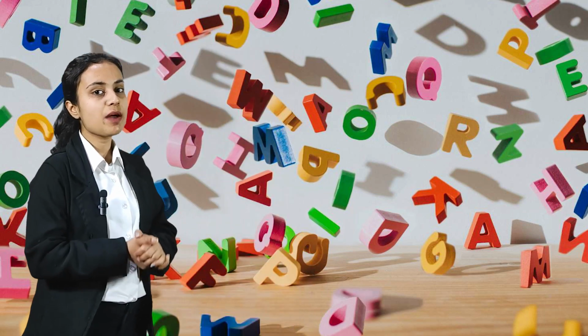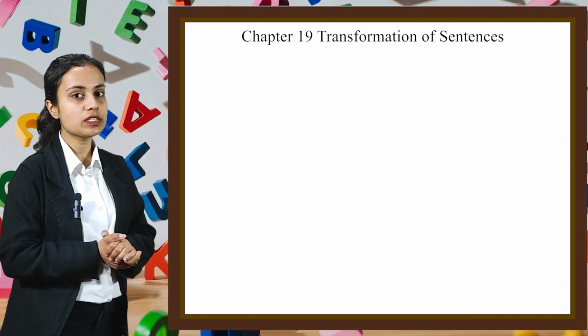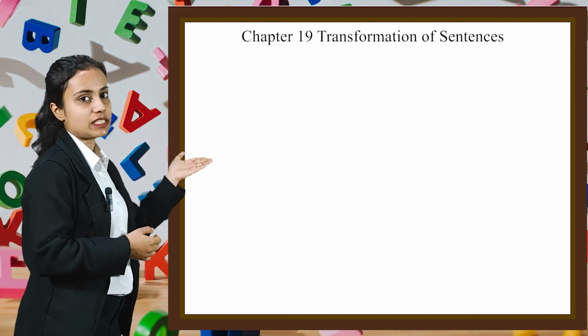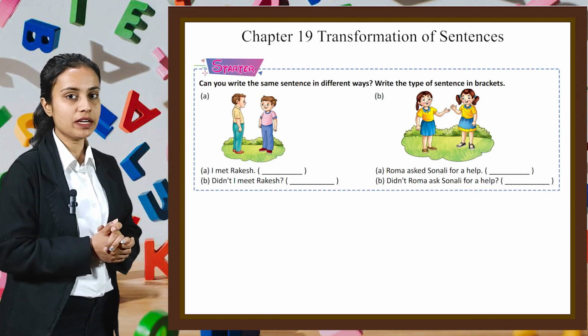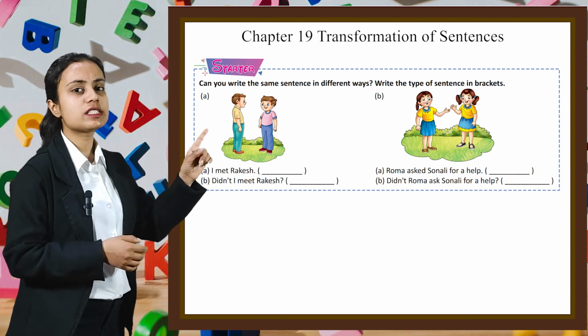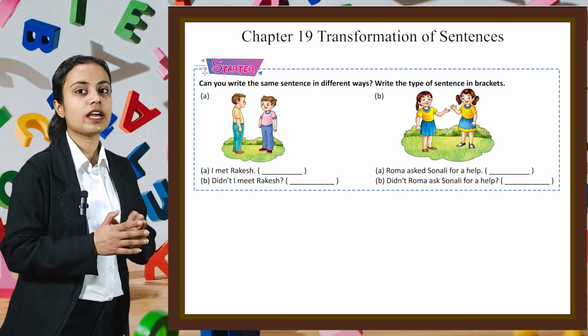I am your English grammar digital mentor and I am back again with a new chapter, which is chapter number 19 of your books, Transformation of Sentences. So open your books, pick up your pens and we'll start with the starter part. Here, can you write the same sentence in different ways? Write the types of sentences in brackets.